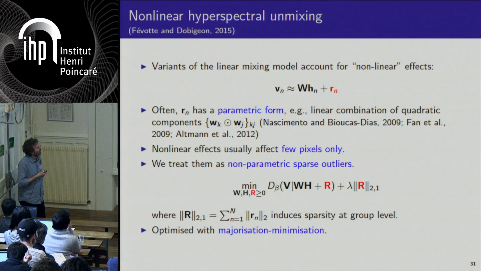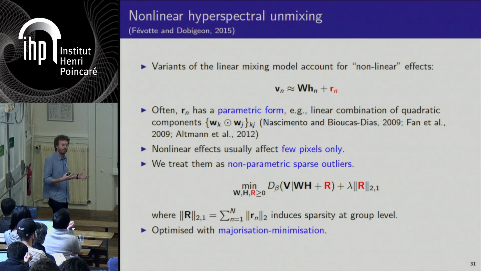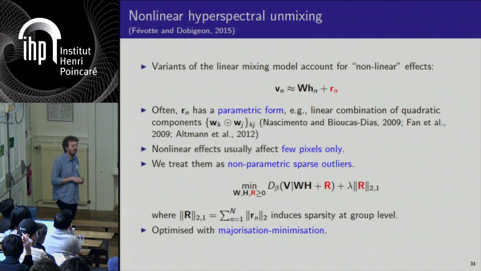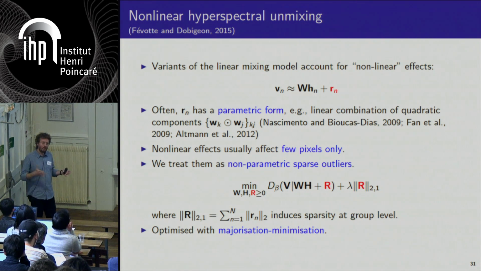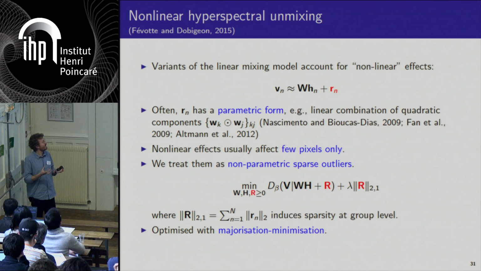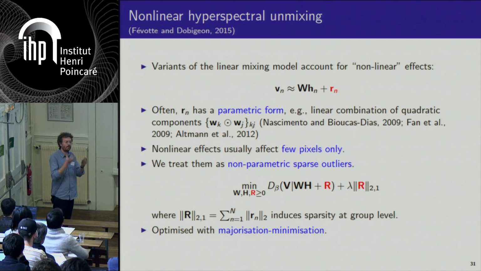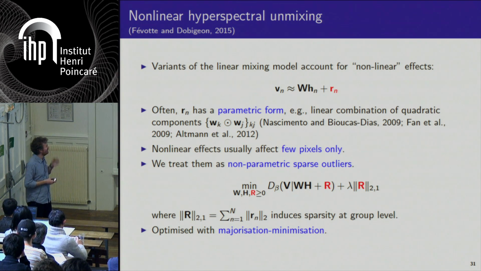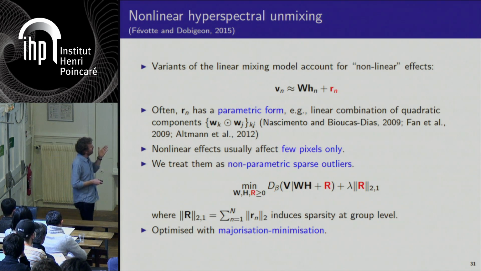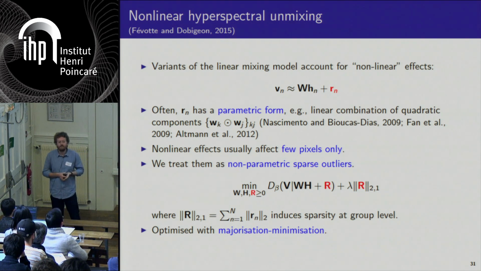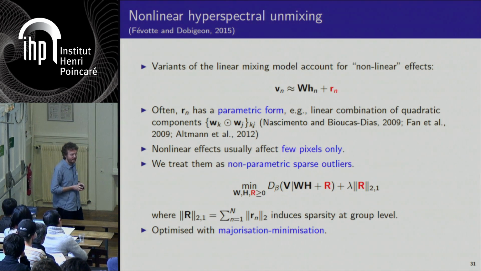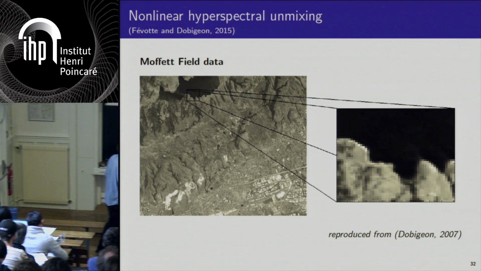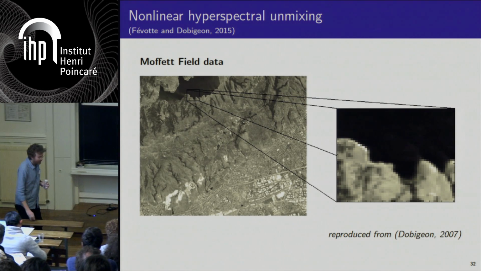these nonlinearities occur sparsely in the cube, and we solve this problem where we impose a group sparsity constraint on R, meaning that many columns in R are going to be 0, and when a pixel does present a nonlinearity, all the corresponding column in R is going to be active. And again, you can minimize this objective function with majorization-minimization, and it also leads to multiplicative updates in that setting as well. So this is one result.